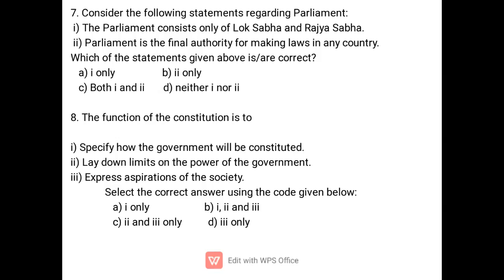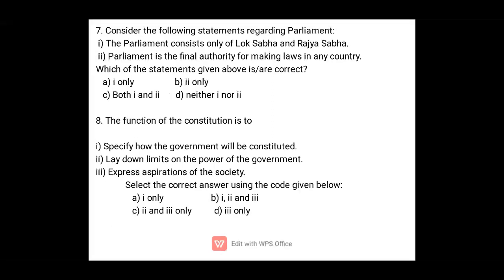Next, second: the Parliament is the final authority for making law in any country. Yes, it is the exclusive power of Parliament to enact law in any country. So statement 1 is not correct, and the correct answer will be B.